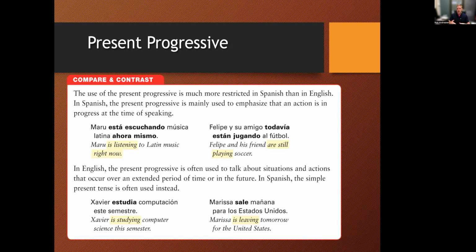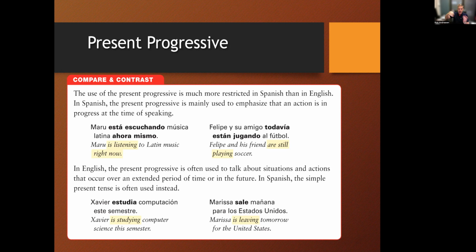Like, what are you doing generally? Not trying to overcomplicate this, but I would say the majority of the times that I've seen it so far this semester, when some of you have tried it in quizzes, would not work. You've conjugated it appropriately, but the context would not work for what you've used it for. So let's go through some examples. It says the use of the present progressive is much more restricted in Spanish. In Spanish, the present progressive is mainly used to emphasize that an action is in progress at the time of speaking. Maru está escuchando música latina ahora mismo, right in this sentence. Felipe y su amigo todavía están jugando al fútbol. They are still playing football right now.